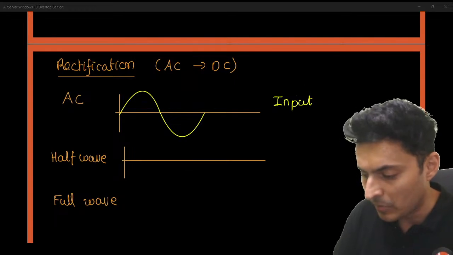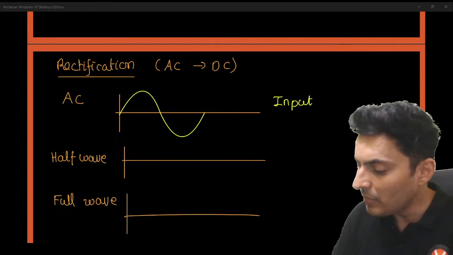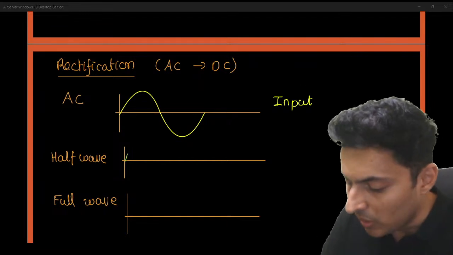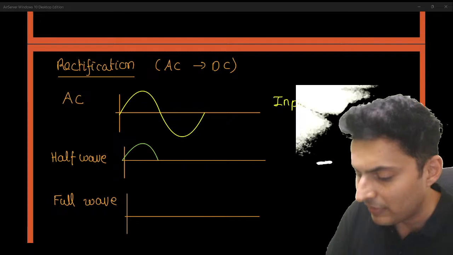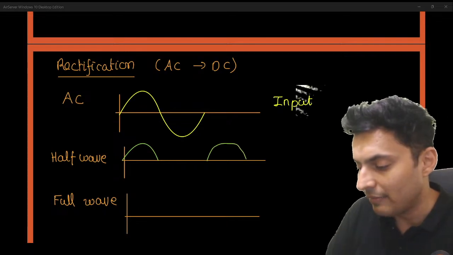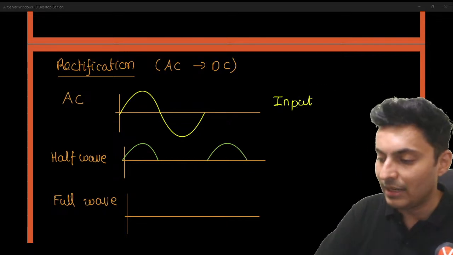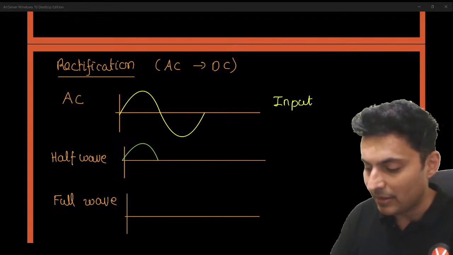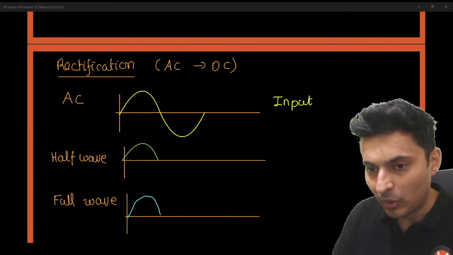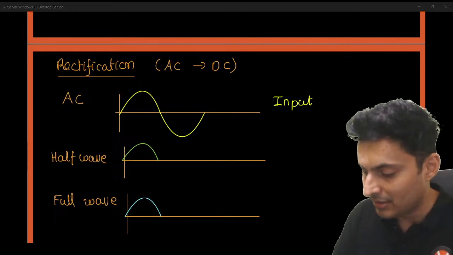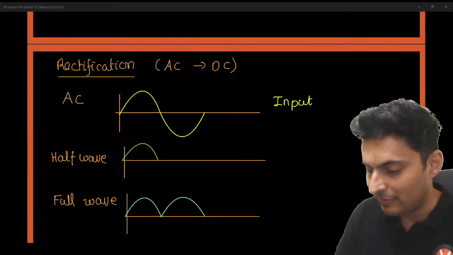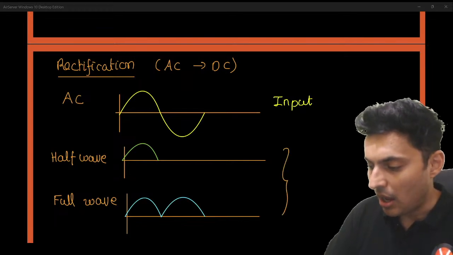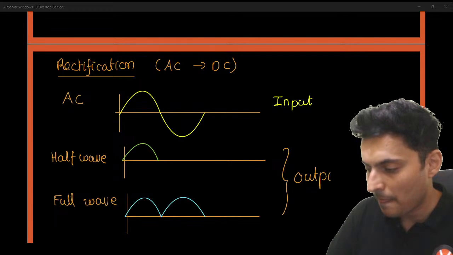Let's see both of them. Half wave and full wave. So in case of half wave, only one half of the cycle is rectified. The remaining half is completely wasted, like you can see. In full wave rectifier, both the halves are converted. So it's like taking a modulus, something like this. So this is a full wave rectifier. This is the output. This is how the output looks like.